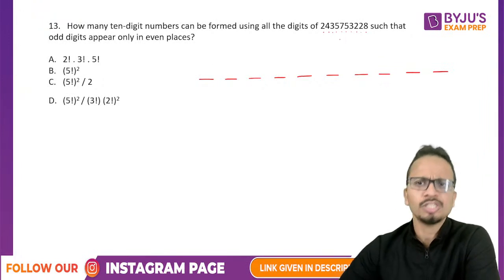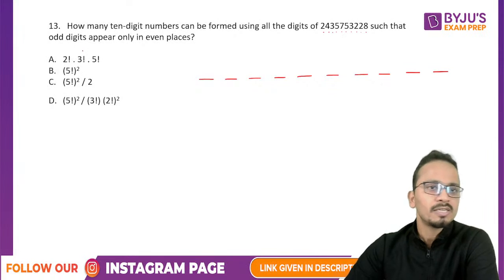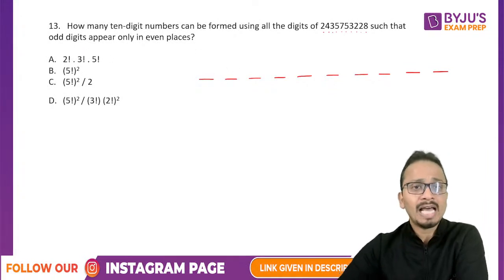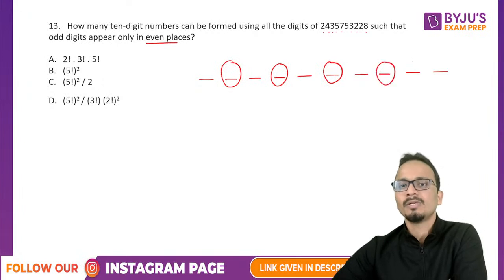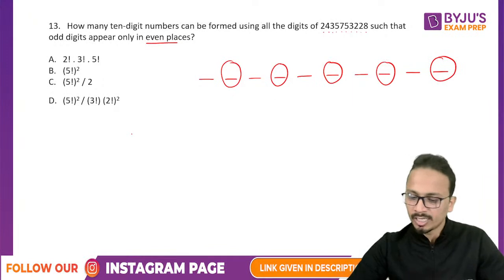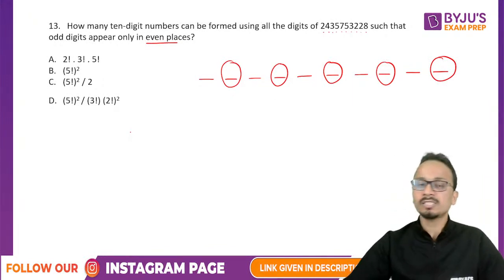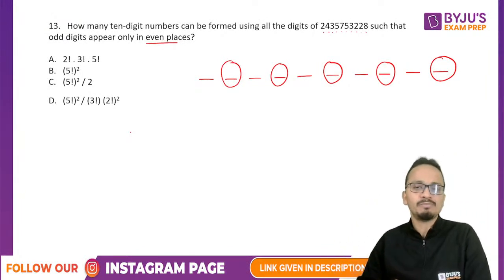There are some repetitions as well, such that odd digits appear only in even places. So first of all, I'll mark even places. So these are even places. And for the places I have marked, only odd digits can come. Okay. Now, Supreme Gaming, about 3 years, it's better not to go with the formula. It's better to go with the concept only.